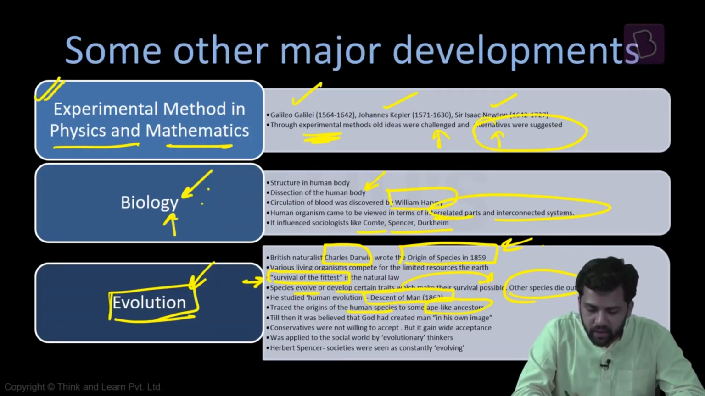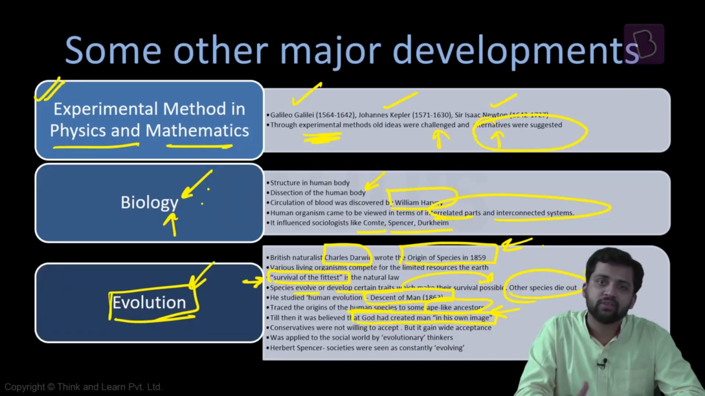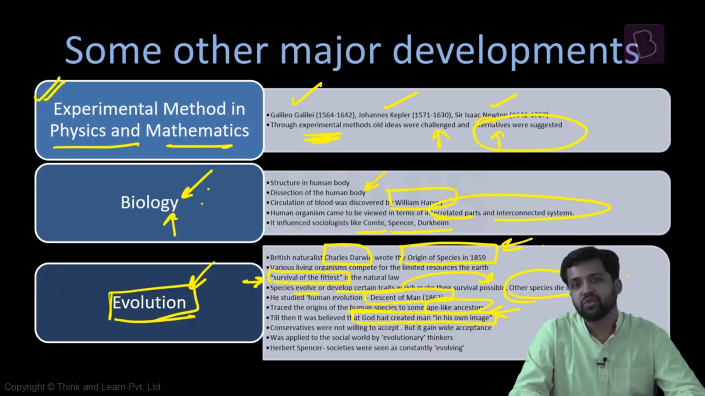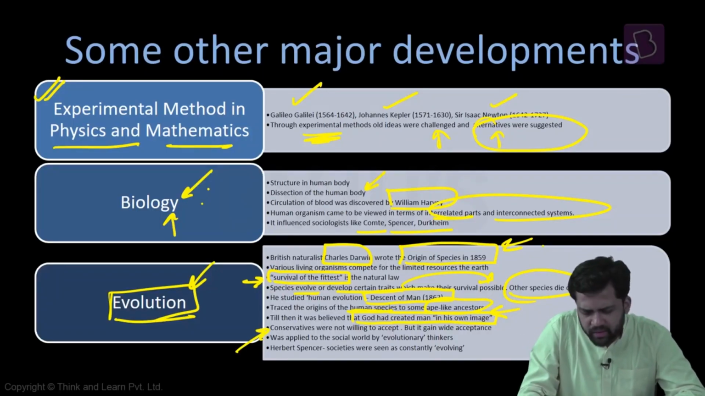See, until this point of time, it was always believed that God created man in his own image. But now you're saying man has evolved from a monkey or some ape-like species. So again, this is a drastic departure from the past. There was a huge uproar. The conservatives are not willing to accept it, but there are other sections who are willing to accept it.